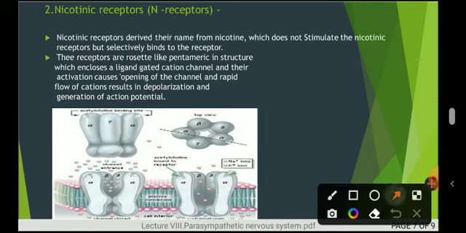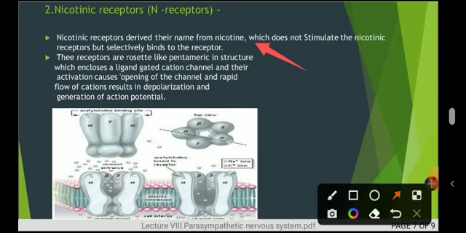Next, these receptors are derived from nicotine, and they do not stimulate the nicotine receptor but bind to the receptor.